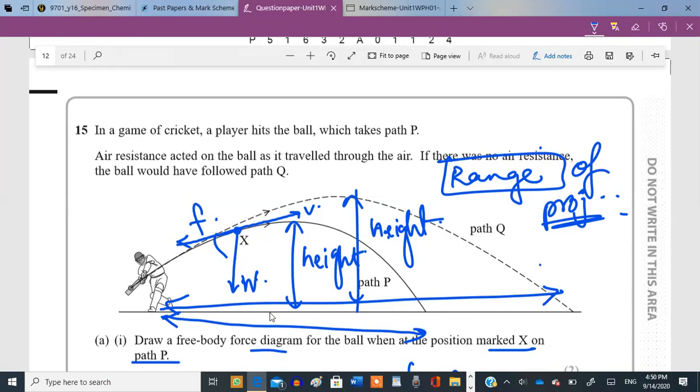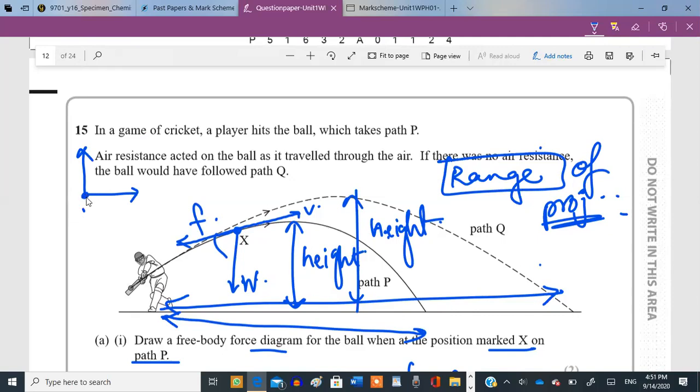So in path P, the range has decreased significantly due to frictional forces, and its height has also decreased significantly due to the same reason, frictional forces. Now we need to explain why the paths are different. The differences are due to the changes in the horizontal and vertical components of velocity.